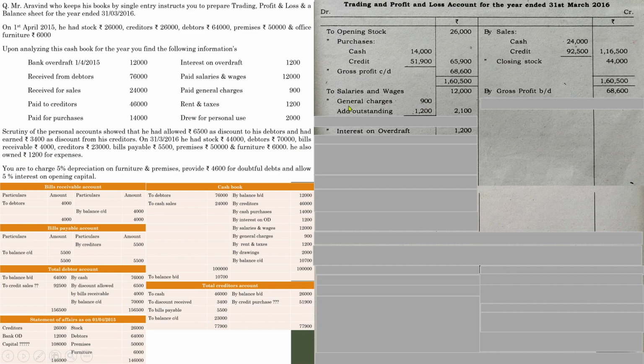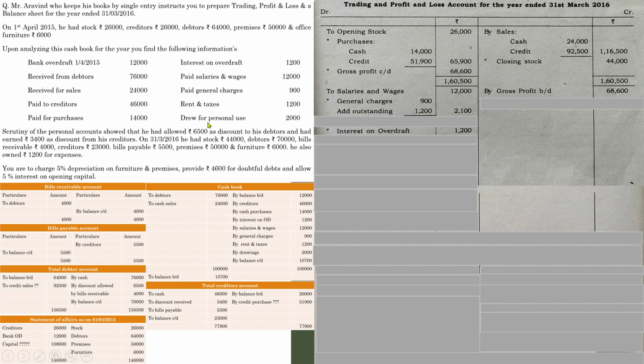So whenever there is an outstanding amount, you need to add. That is another format which we have learned in the theoretical side. In the last question, there was another type of outstanding. That is, there is an opening outstanding, there is a closing outstanding. One has to be added, other has to be deducted. Here there are no such opening and closing. When outstanding alone is there, just add that particular amount. So 2,100.